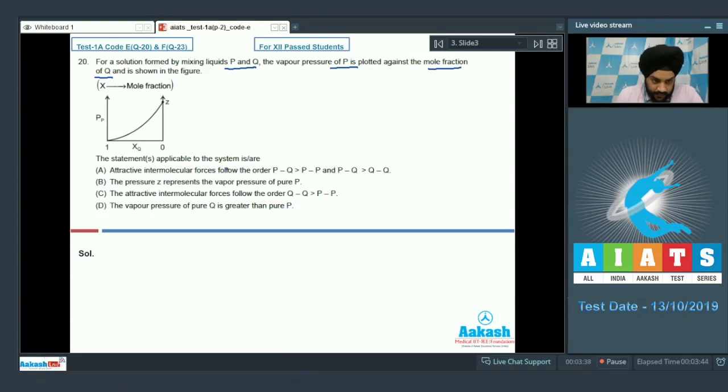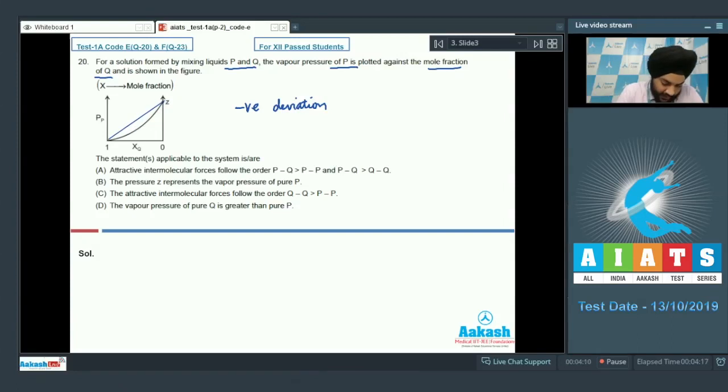Looking at option A, it says attractive intermolecular forces follow the order of PQ greater than PP and PQ greater than QQ. If we look at the graph which is given to us, students, we can see that this graph shows a negative deviation from Raoult's law. If the graph had been ideal, we could have gotten a straight line.